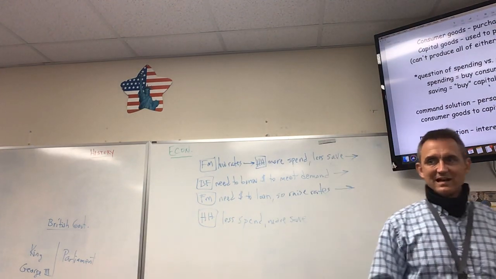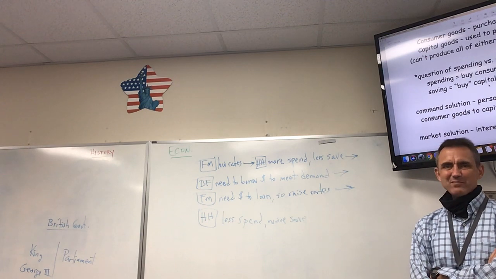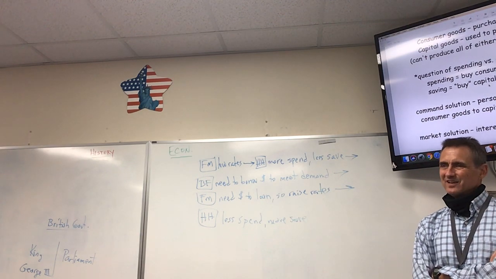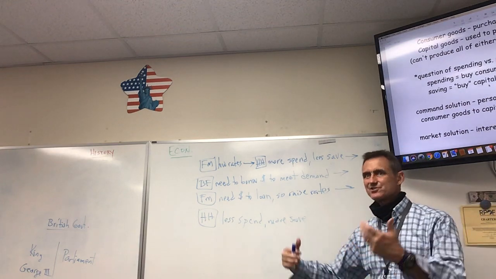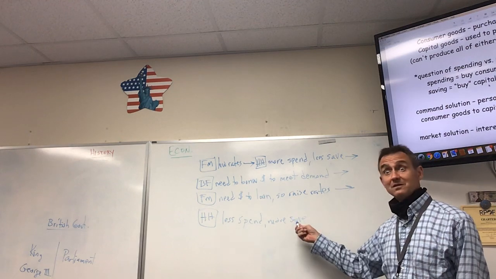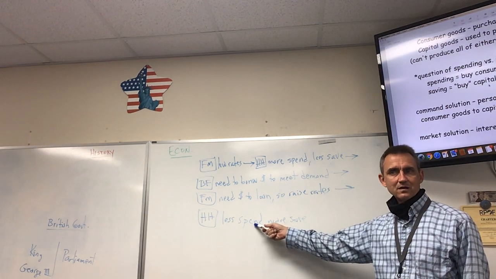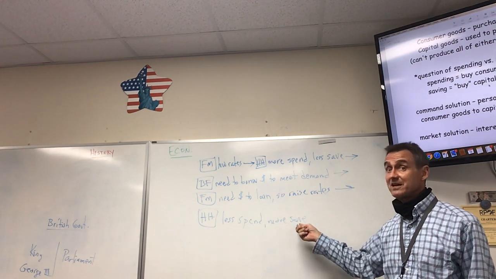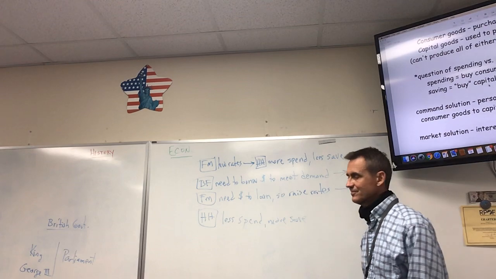All of a sudden, as interest rates go up, we're less likely to borrow and spend, to make payments on expensive things, because I've been wanting to get a new car, but now's not a good time because the interest rates are so high, so the payment will be too high. So instead, I'll just keep my money in the bank for a while. So I'm not buying what? Consumer goods. Instead, since I'm saving, what am I actually buying? Capital goods. But when do the interest rates go down?